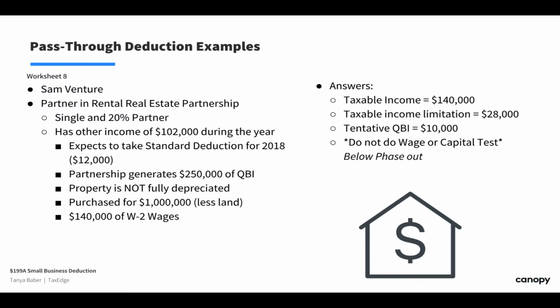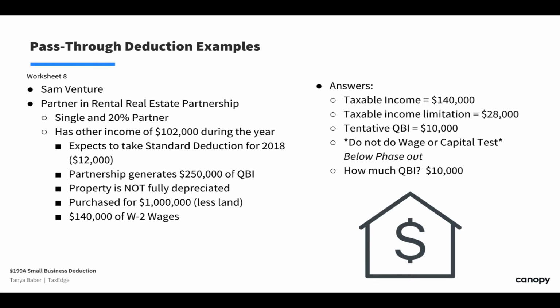Our tentative QBI deduction is not being limited by income, so we get the full QBI. So that's just a little catch when you're doing those. This is the answer key ultimately, but that is what often trips us up: we forget that if we're below that phase-out limitation, 157.5, we've got it easy. We get the full deduction.